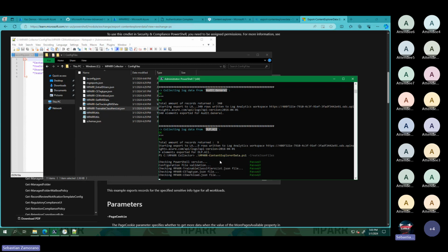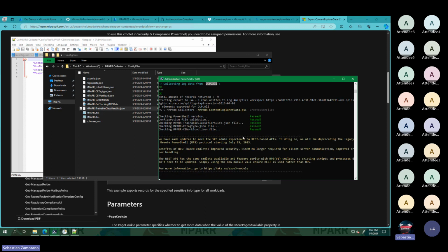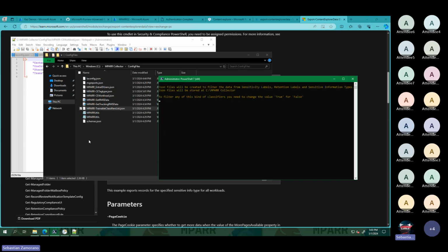When we execute the MPARR Content Explorer data using the create JSON files option, what happens? This script will create 3 new JSON files, one with all the sensitivity labels that are created on my tenant, another with all the sensitive information types, including the custom ones that are created on my tenant, and the other one with the retention labels. I will get a JSON file for each service.